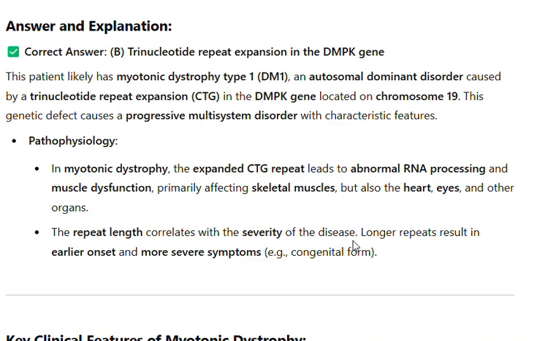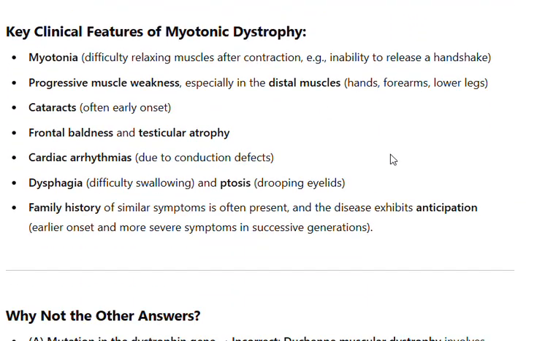The repeat length correlates with the severity of the disease. Longer repeats result in earlier onset and more severe symptoms, e.g. congenital form. Key clinical features of myotonic dystrophy. Myotonia, difficulty relaxing muscles after contraction, e.g. inability to release a handshake.